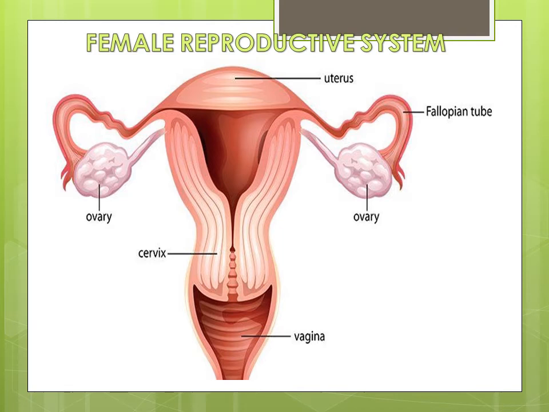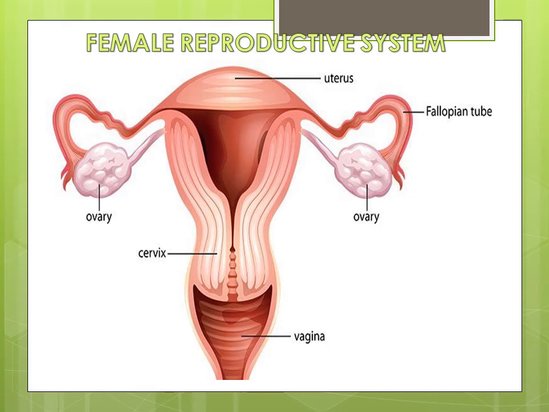As the egg grows larger, the follicle also enlarges and gets filled with a fluid, and it's now called the Graafian follicle. When ripe, the follicle bulges over the surface of the ovary and ovulation occurs. Now, what is ovulation? Ovulation is the rupture of the follicle releasing the egg. The released egg is picked up by the fimbriae or cilia of the oviducal funnel or the oviduct.